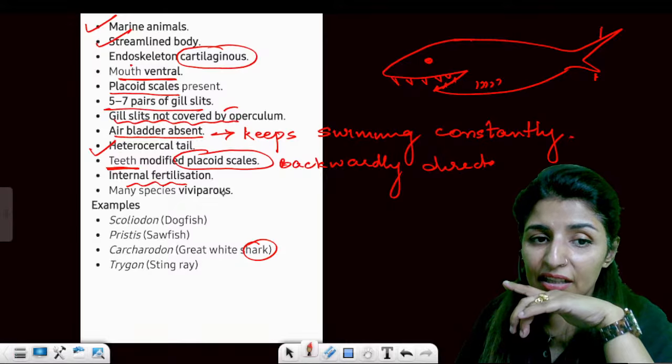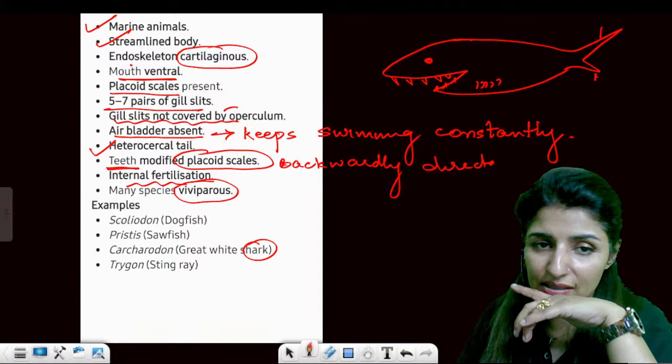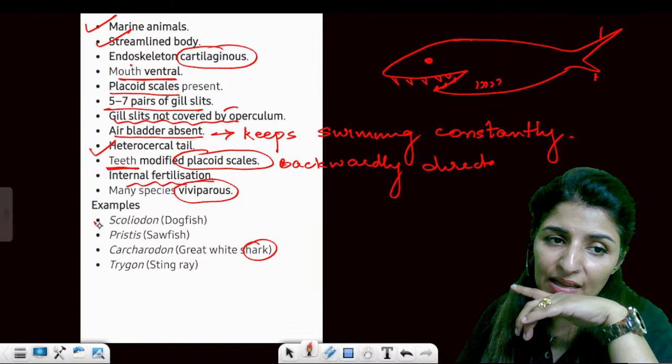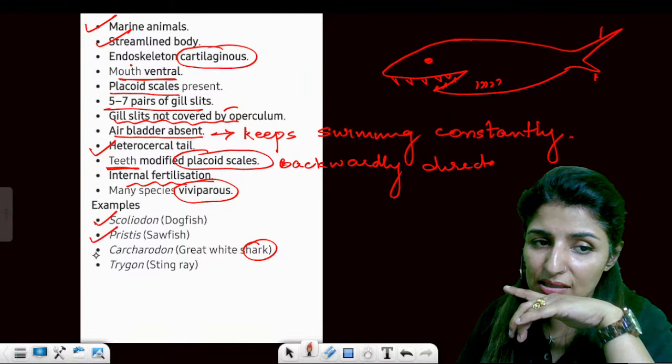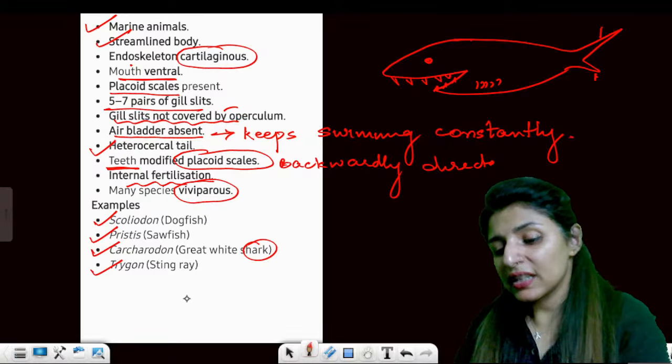And internal fertilization, and they give birth. So most of the species are viviparous. They give birth to the young one. Examples: Scoliodon, dogfish; Pristis is sawfish; Carcharodon is a great white shark; and Trygon is a stingray.